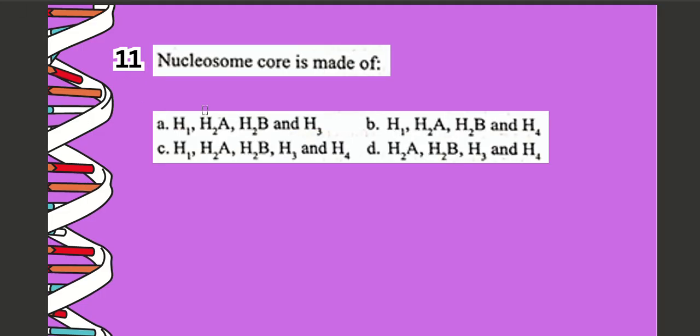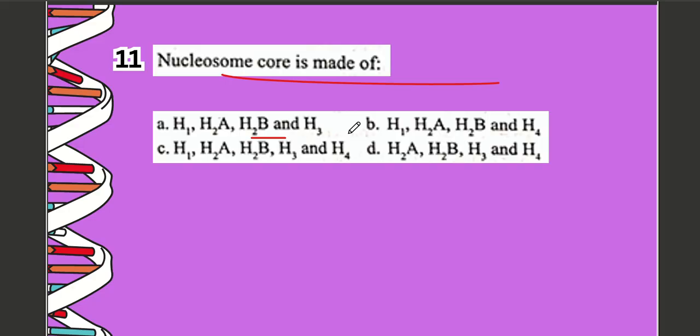Next question, question number 11. Nucleosome core is made of A H1, H2A, H2B and H3, B H1, H2A, H2B and H4, C H1, H2A, H2B, H3 and H4, D H2A, H2B, H3 and H4.